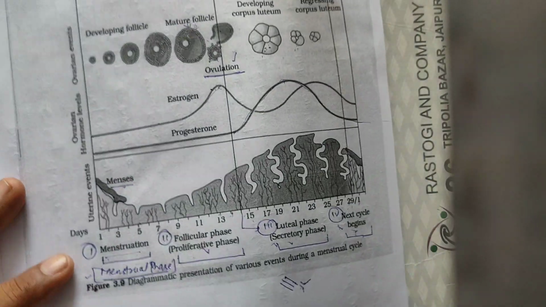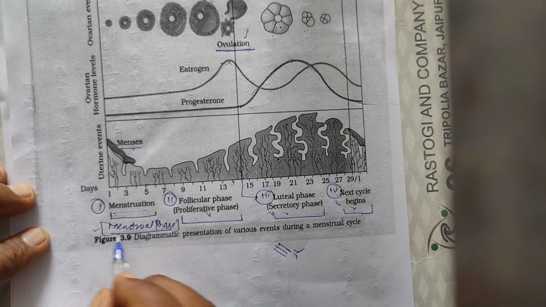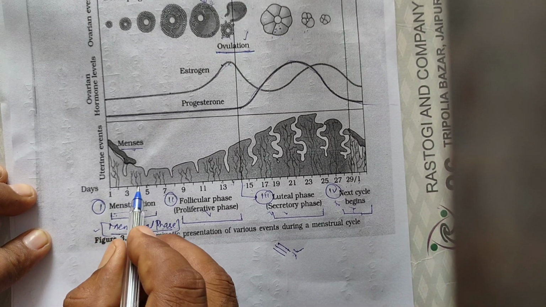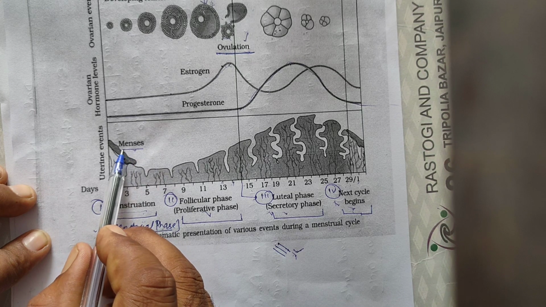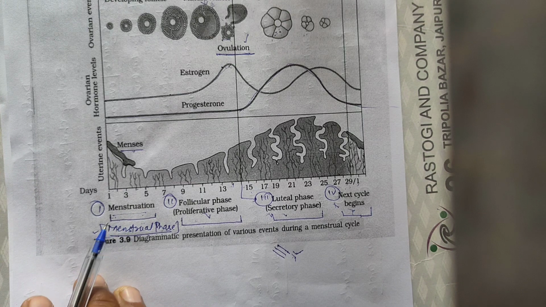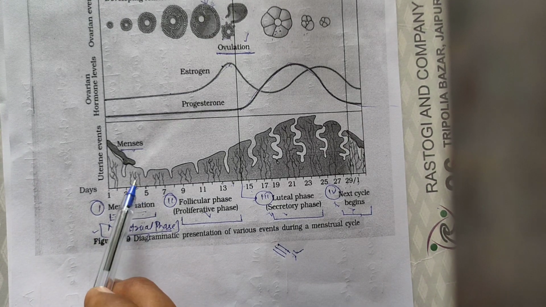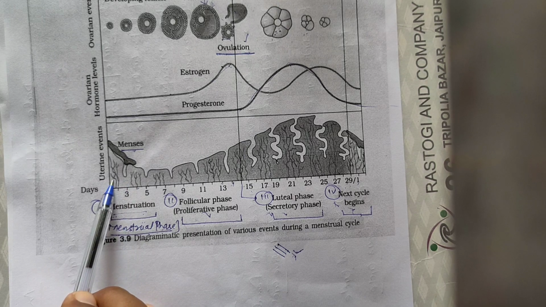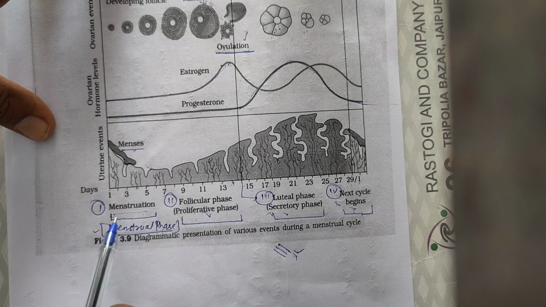In this phase, menses, it means blood, is released, from blood vessels, endometrium and mucus.